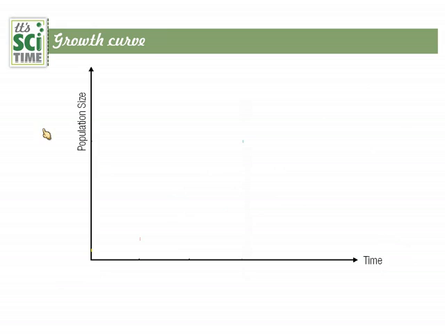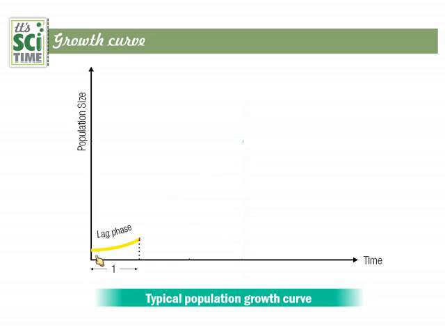And how does population grow? If a new population starts to grow, it will start from 0. There are no organisms. Thereafter 1 organism, 2 organisms, likewise it increases. This phase is called the lag phase. Typical population growth: lag phase means slow growth of a population.